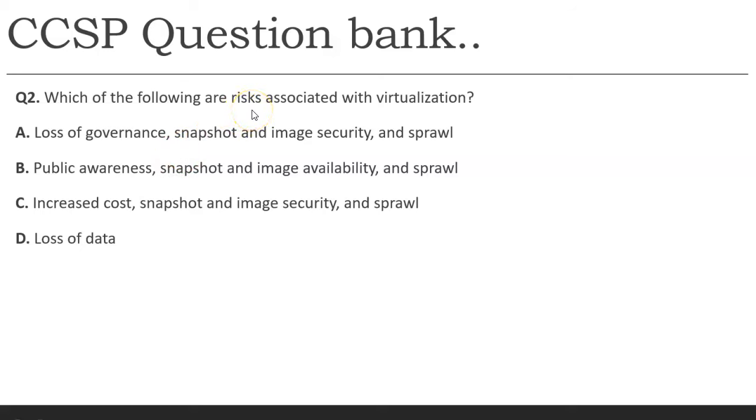We have seen all types of risk already, and we lose the governance of those VMs. That is how VM sprawl or snapshot image security problems happen. If we don't implement governance, sprawl happens. If you don't properly govern image security or our policies, there is a chance that another VM can attack, or the snapshot images can be stolen, or sprawl happens.